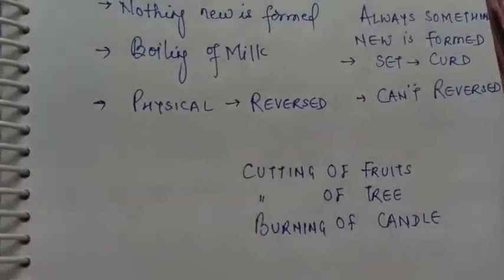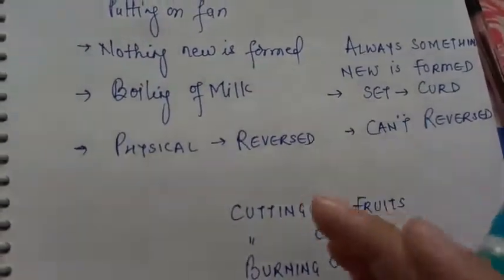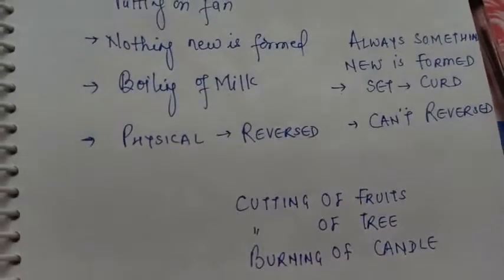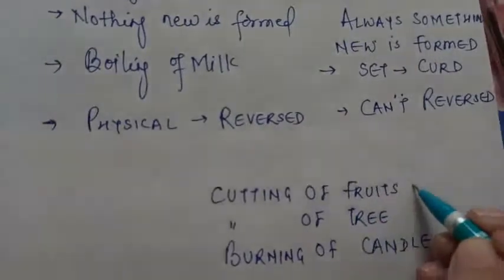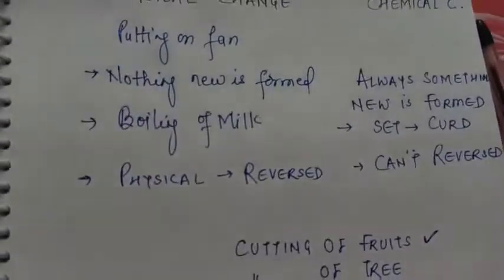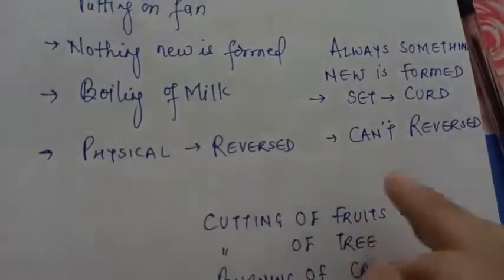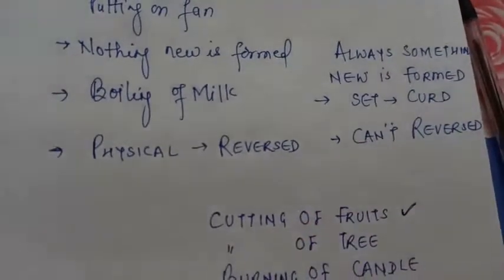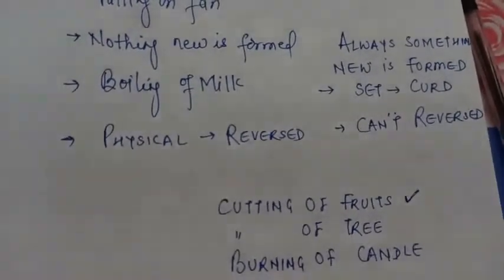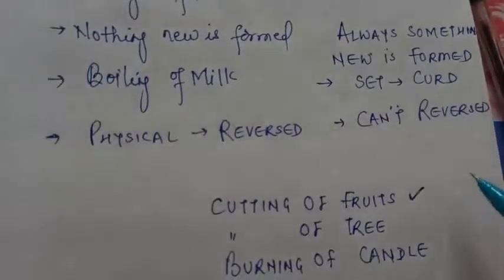One more thing you think. As I told, in the physical change, nothing new is formed. So when you have cut the apple, is it changed to banana or grapes? No, it's apple only. So, in cutting of fruits, nothing new is formed, you have seen. So, it means it should be a physical change, right? But as I said, now as it is cut, the fruit is cut, now you cannot join it back and make it again apple. अब आपने apple काटा था खाने के लिए and you don't want to eat. So, can you join it back to make the proper complete apple? No. तो आपने कहा कि केमिकल चेंज को हम रिवर्स नहीं कर सकते, तो यानी ये केमिकल चेंज है क्या?